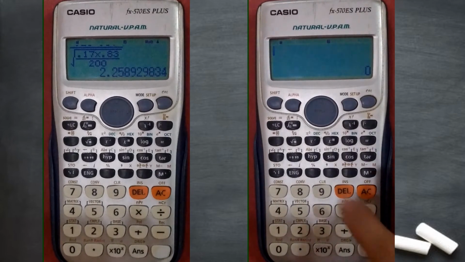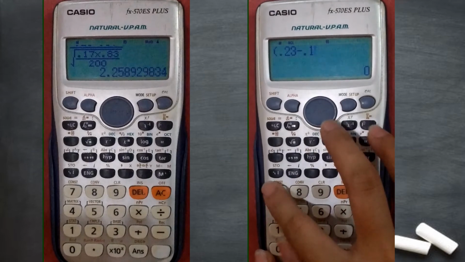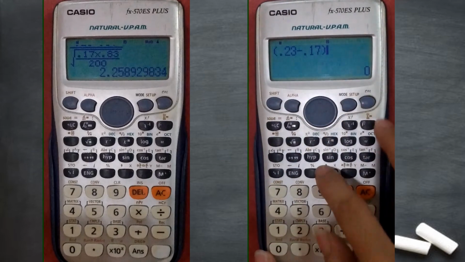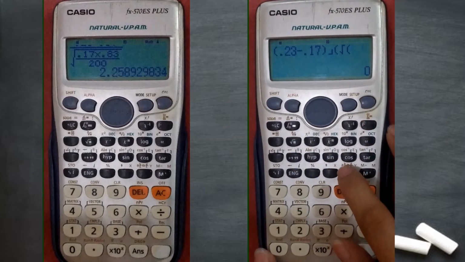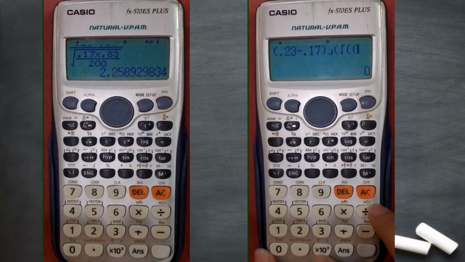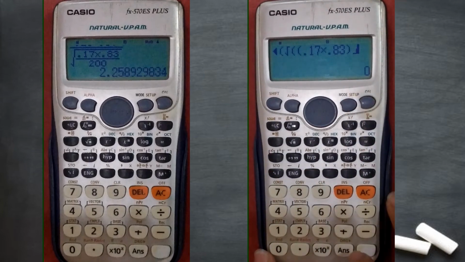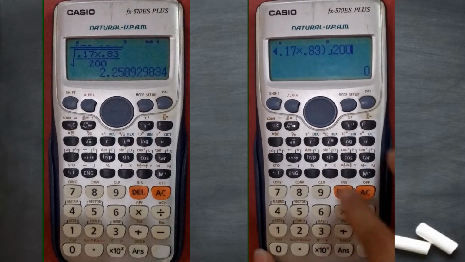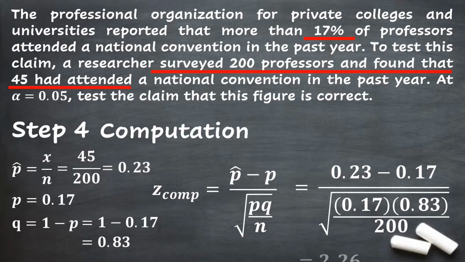For 2-liner calculators, open parentheses, 0.23 minus 0.17, close parentheses, fraction symbol, then open parentheses, square root symbol, another open parentheses, 0.17 times 0.83, close, then fraction, then open 200, and two closing parentheses, equal sign. That is the answer. Final answer for the Z computed is 2.26.